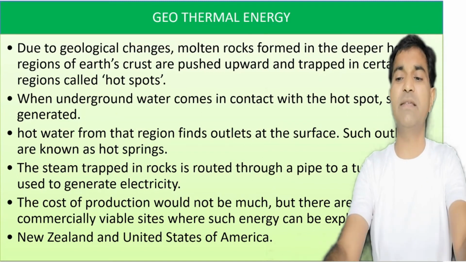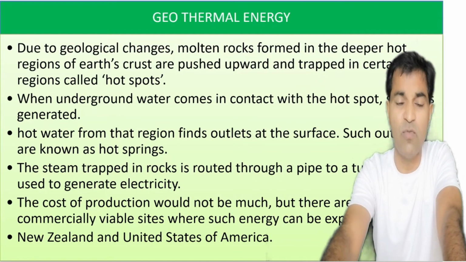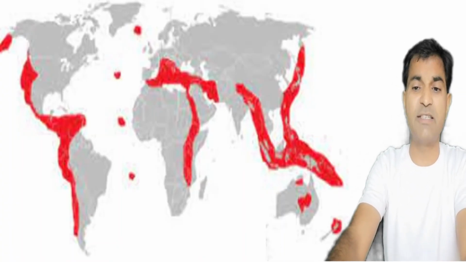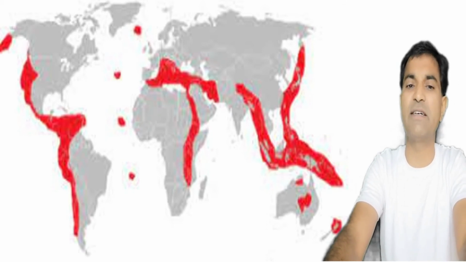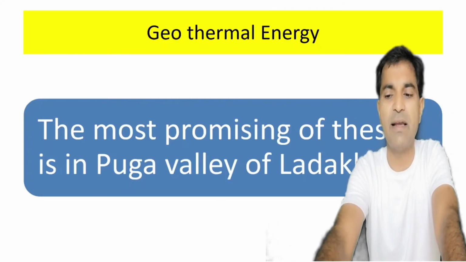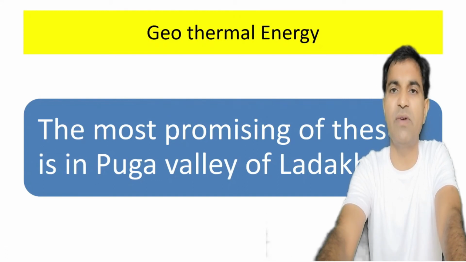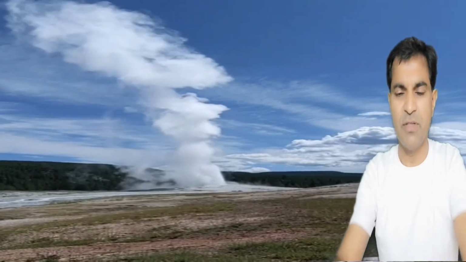These hot springs are used to rotate the turbine and they produce electricity. Actually, through the world map, it is very clear that in India we have very few sites, but in the case of New Zealand and the USA, there are many sites which lead to the production of electricity through geothermal energy. However, in India, Puga Valley of Ladakh is a promising site where we can harness this geothermal energy for the production of electricity. These are certain sites where this type of steam will come out, and the upper